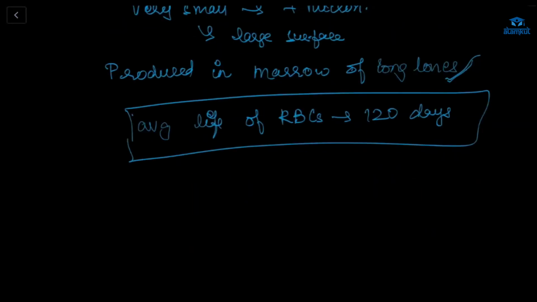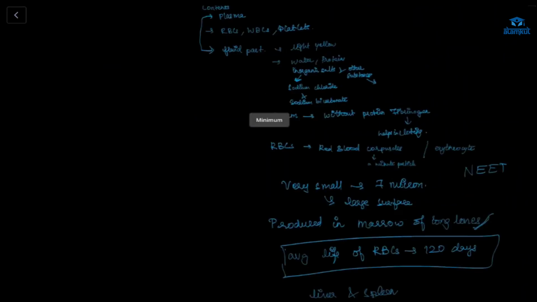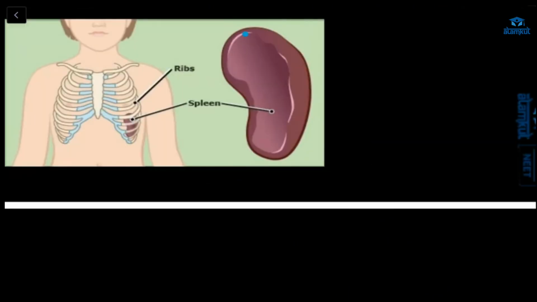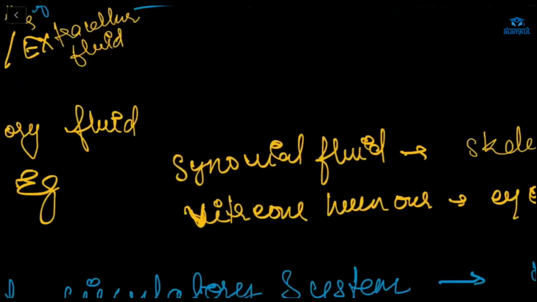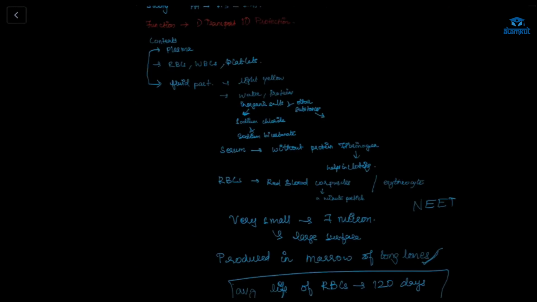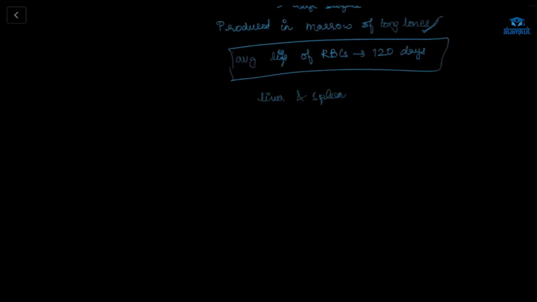In the embryo, it is produced in the liver and spleen. Here, this is the spleen. Ma'am, the average life of RBCs is 120 days. So in the embryo it is produced in the liver and spleen. Ma'am, I didn't get it.